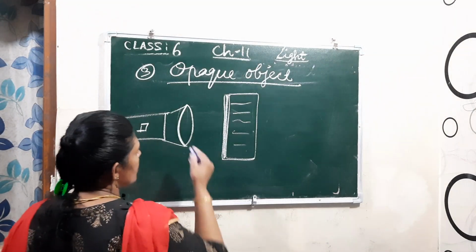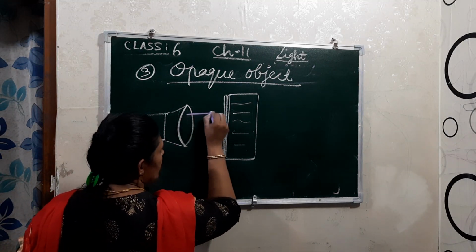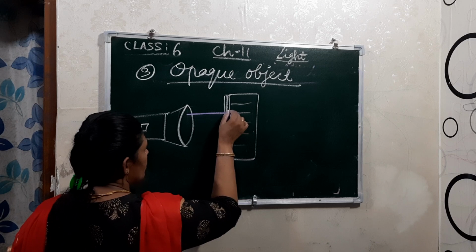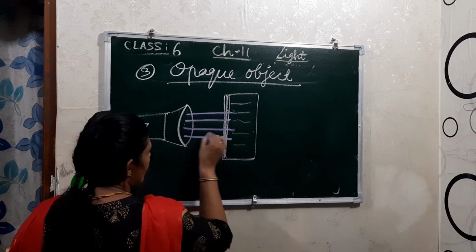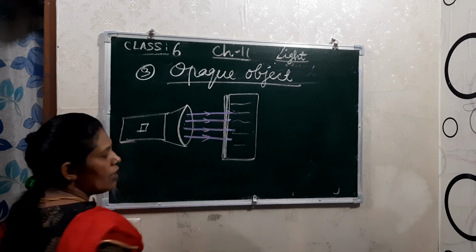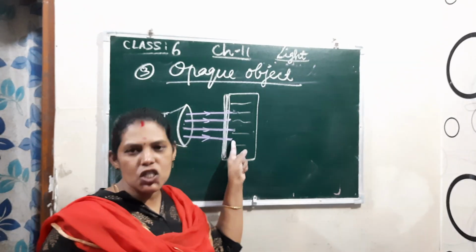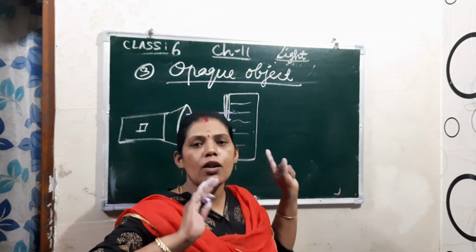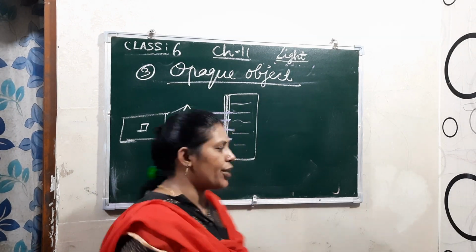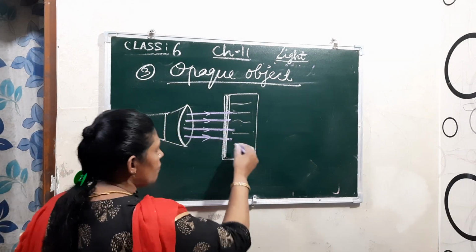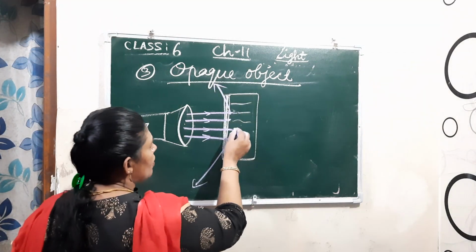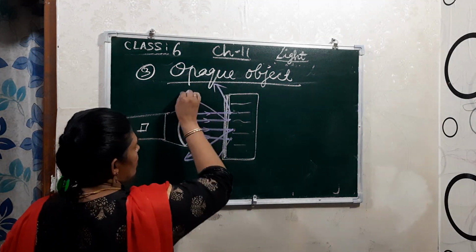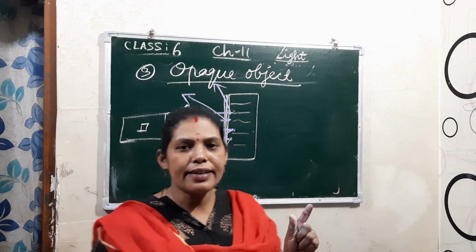At this time, see, when the light passes through, how is it moving? Here it is moving like this, right? But when it reaches here, it will not allow the light to pass through the body. So what will happen? Some of it will be absorbed, and some will be reflected back.